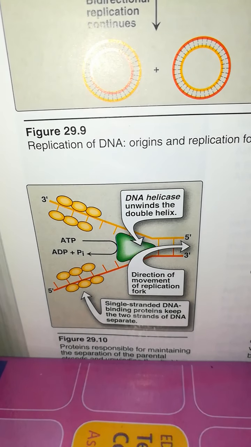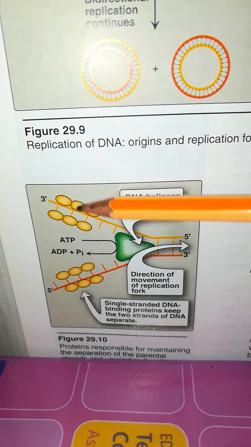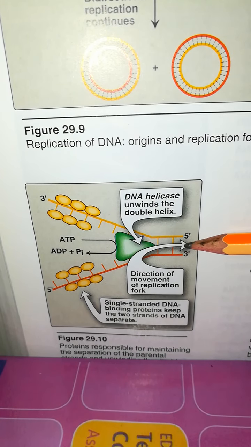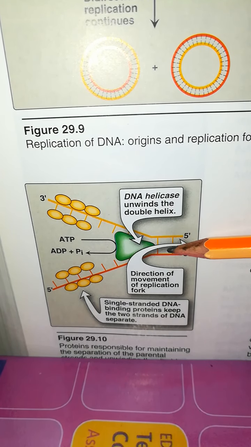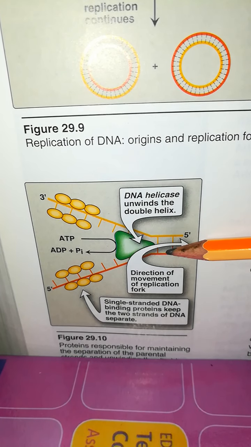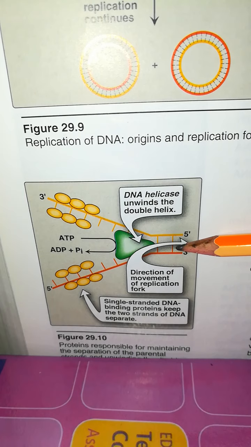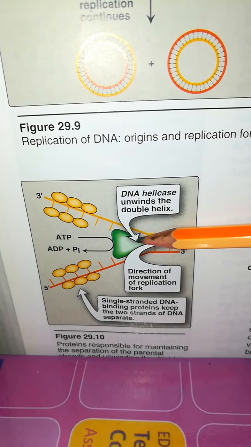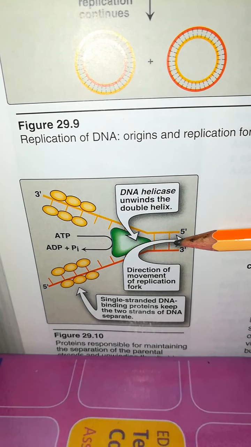You follow this figure. Here helicase causes unwinding of the double strand, and ultimately separation of the hydrogen bonds.